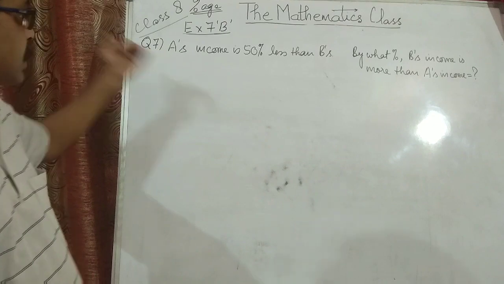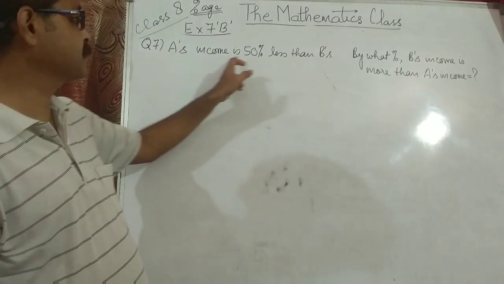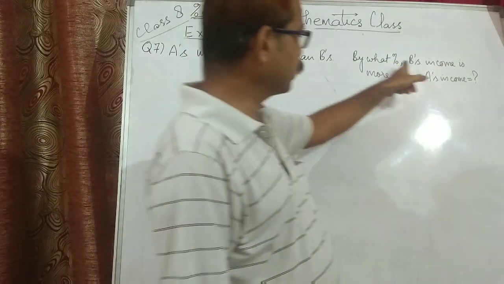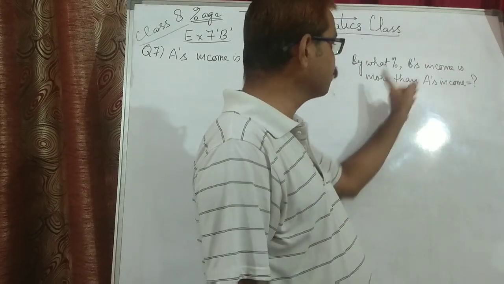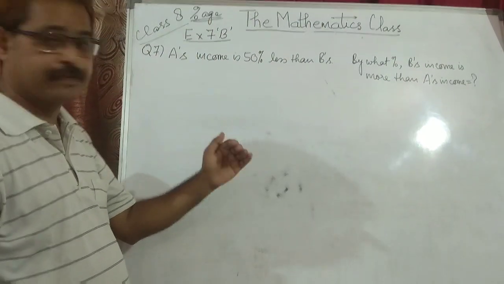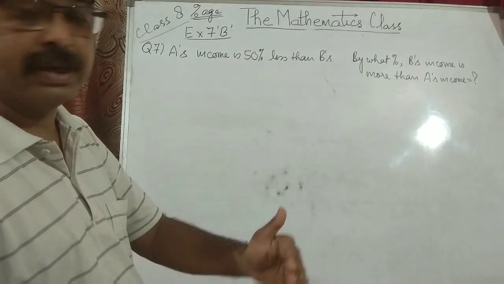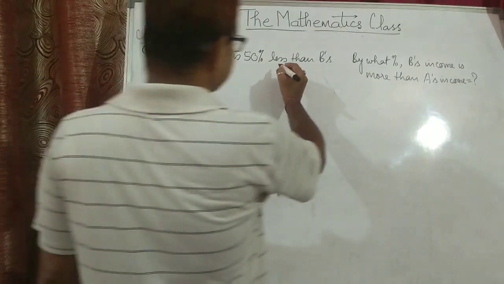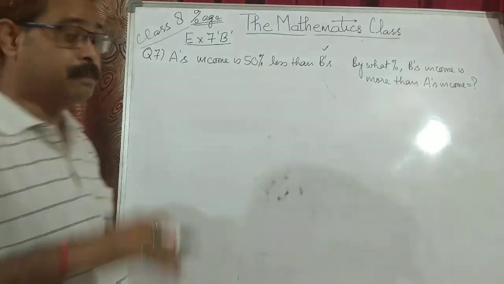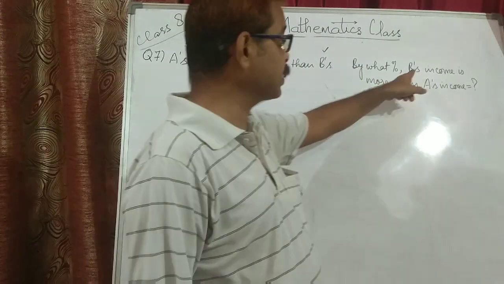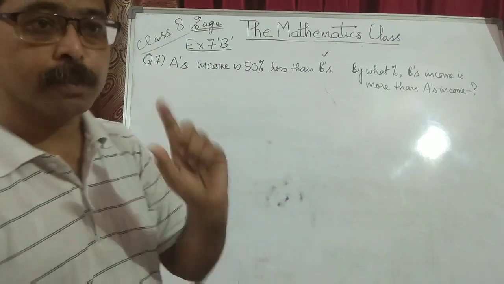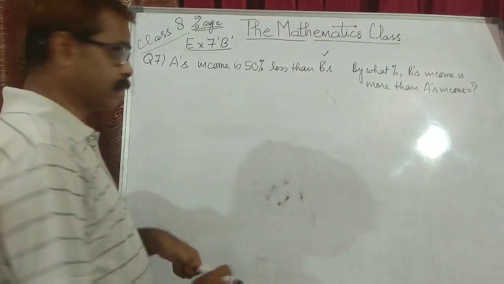Question number 7 reads: A's income is 50% less than B's. You have to find by what percent B's income is more than A's income. They say A's income is 50% less than B's. So the original will be considered as B, because we are comparing with B, and the question asks by what percent B's income is more than A's. So the basic or original will be B, the second person.